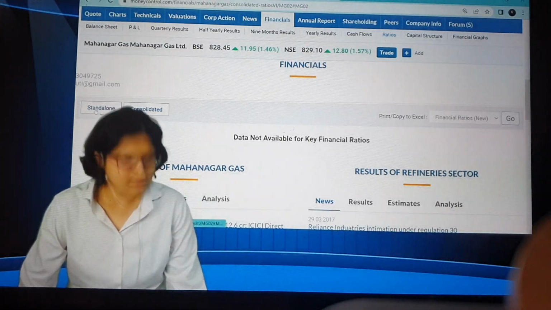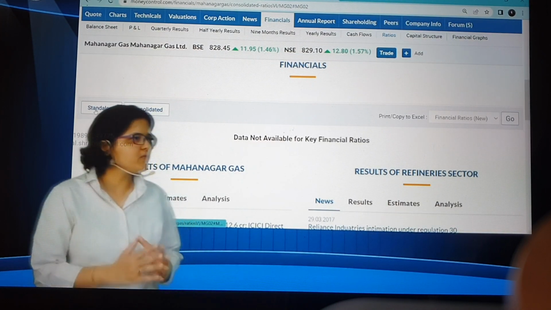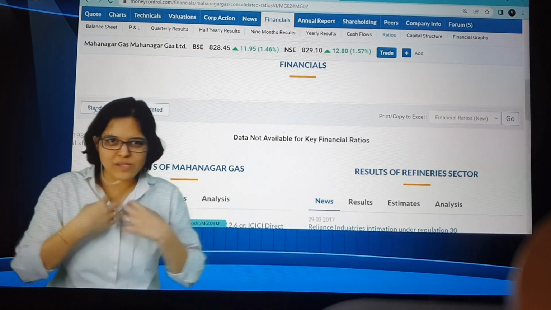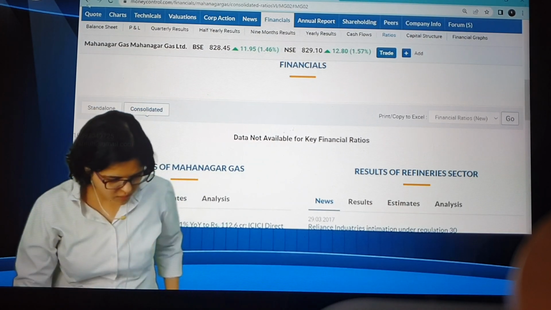Okay, then there might not be any subsidiaries. Then it will be standalone only. Then the figure should not be way too different. Actually, you remember the difference between standalone and consolidated? Yes, it will be self plus subsidiaries plus associates. That will be consolidated. Standalone will be the company itself.